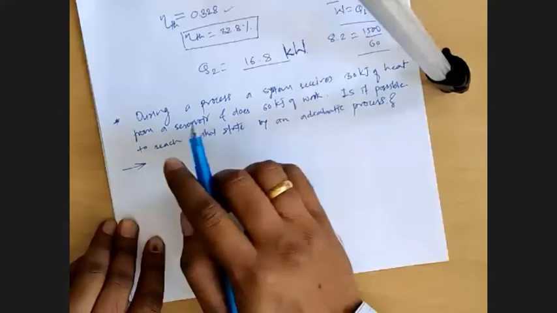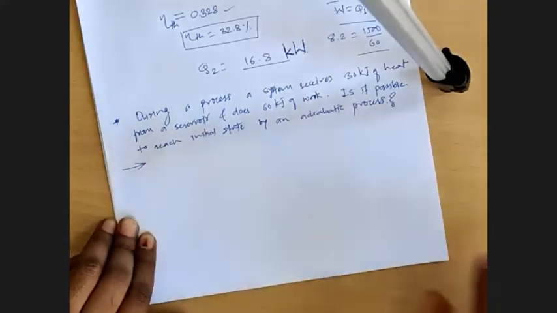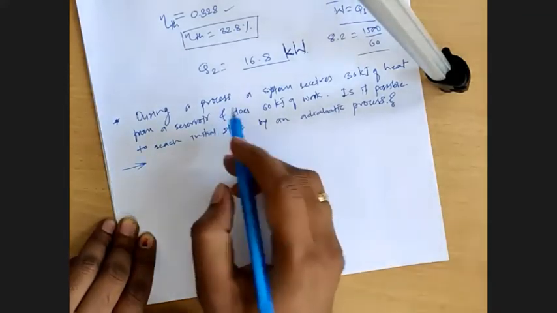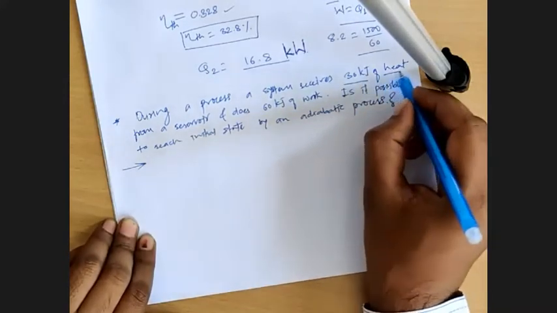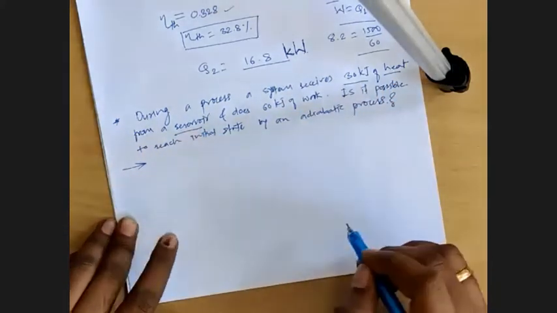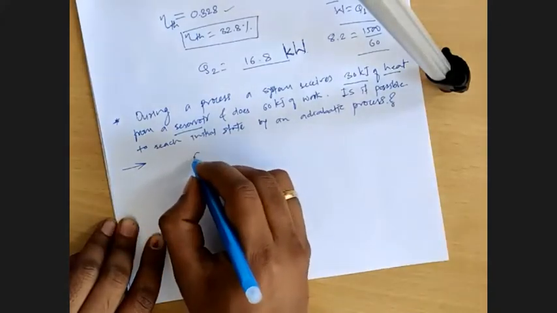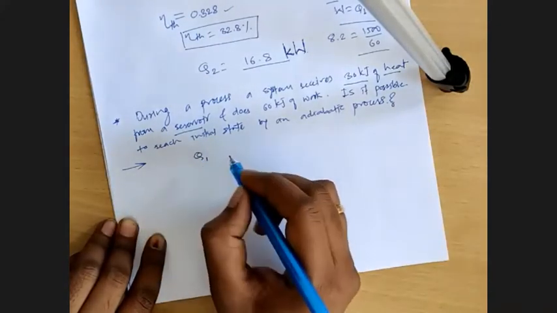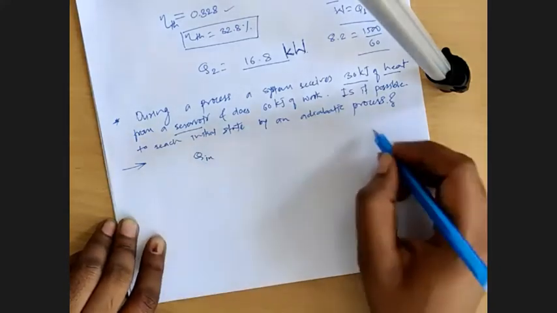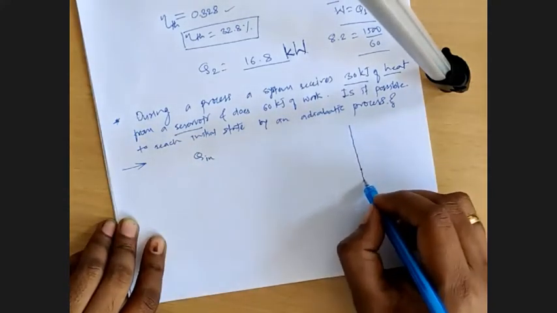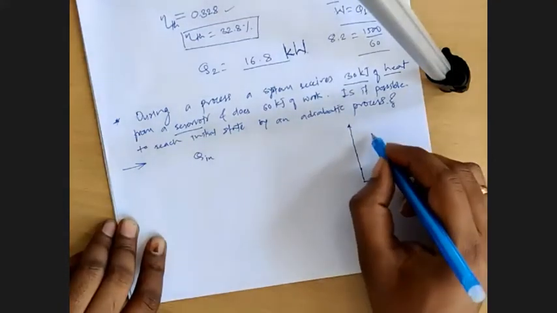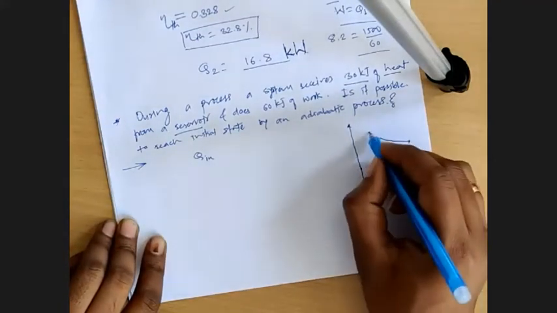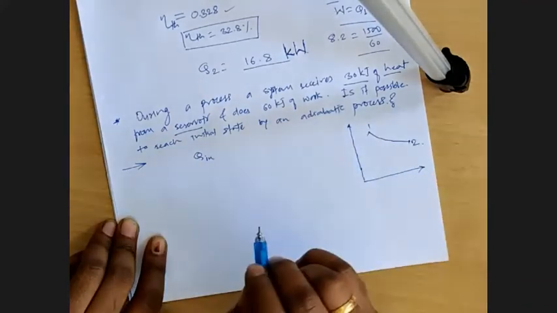Okay, so the statement is there is a process which receives 30 kilojoules of heat from a reservoir. Let me draw the process here, 1 to 2.